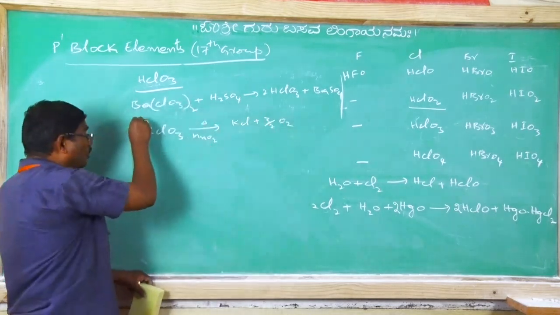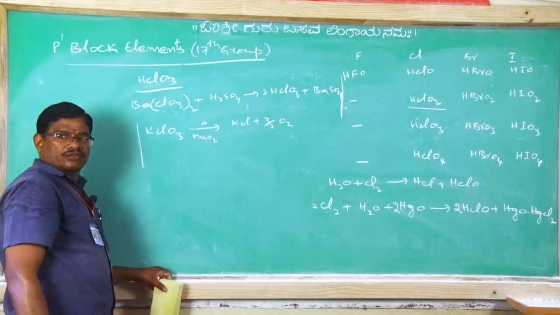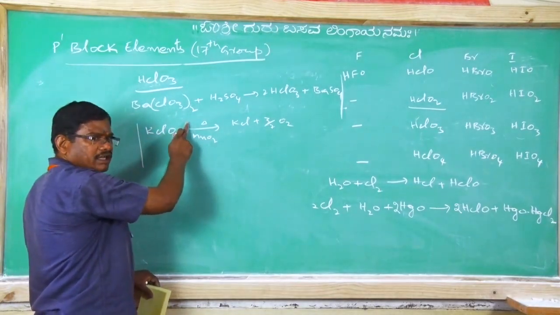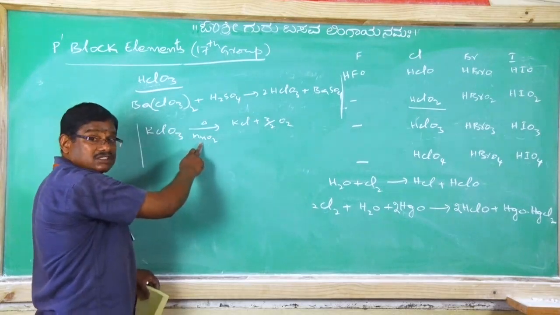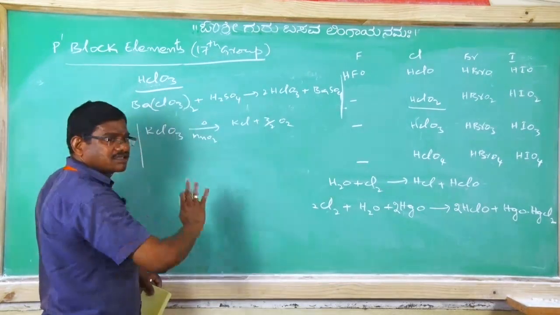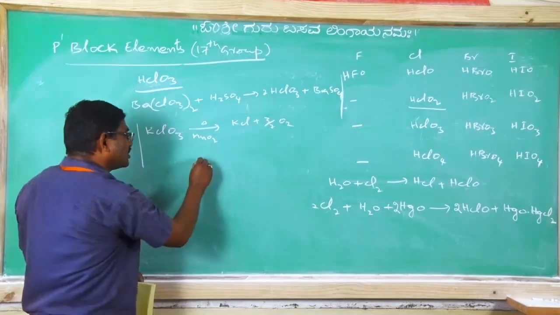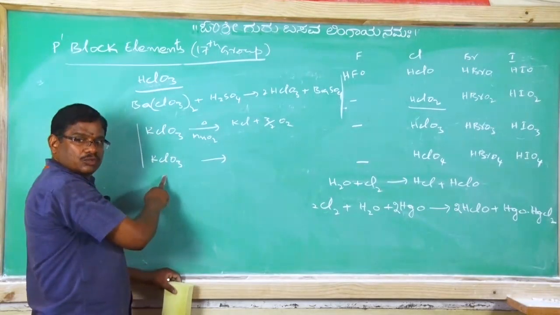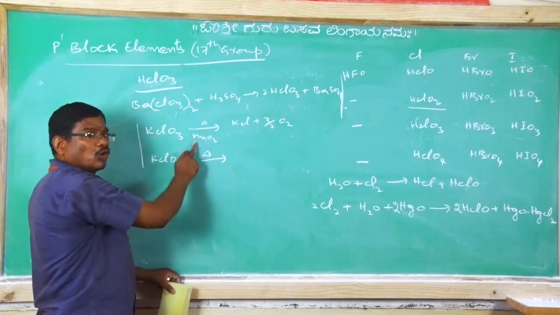Here one more thing you have to identify and then keep. If it is around 400 to 500 degrees Celsius in presence of a catalyst, it liberates oxygen. Suppose the same potassium chlorate is heated but with no catalyst.